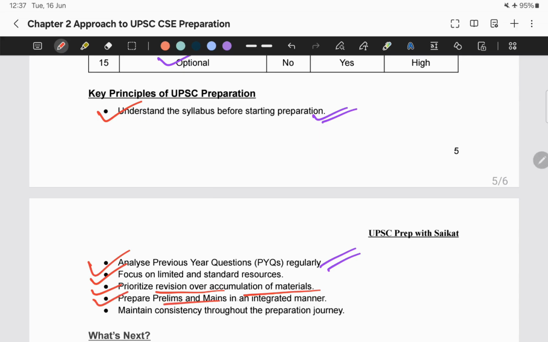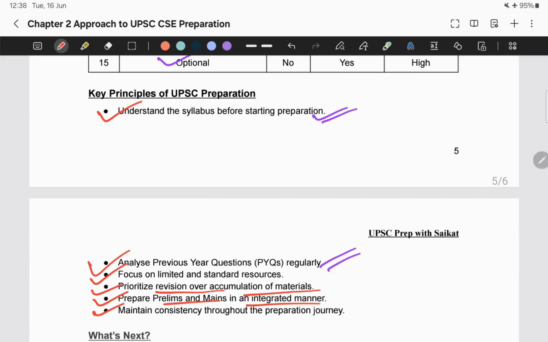Next is prepare prelims and mains in an integrated manner. What does it mean? Now see, it's not that you are preparing yourself only for the prelims exam. What will happen if you score 200 out of 200 in prelims? Nothing, because you have not prepared yourself for the mains exam, which is of utmost importance. So always your preparation should be in an integrated manner. Both prelims and mains should go hand in hand. Before the prelims exam, say for example two months before, you fully focus on the prelims. That's it. But from now onwards, you need to prepare yourself in an integrated manner.